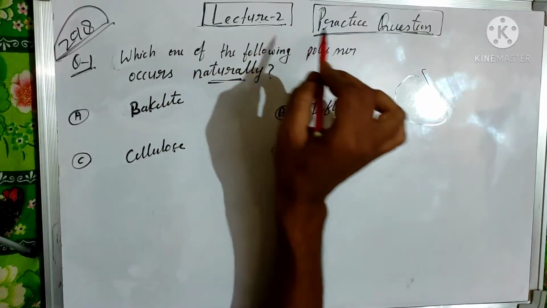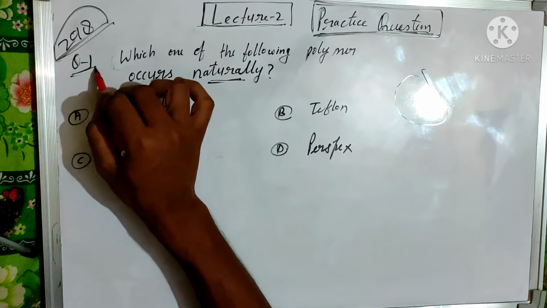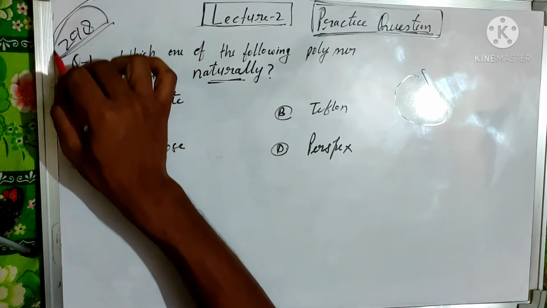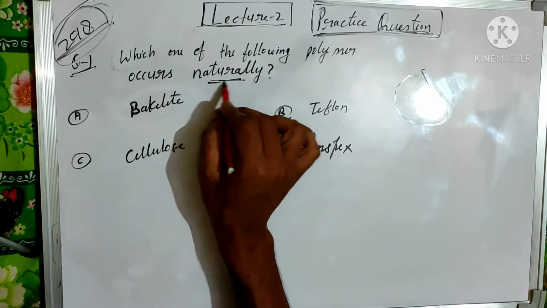In lecture number 2, we do some practice questions on the classification of polymers. First question comes from 2018. Which one of the following polymers occurs naturally?